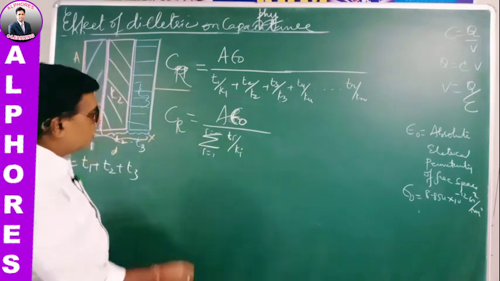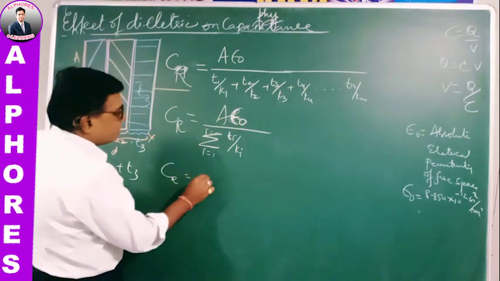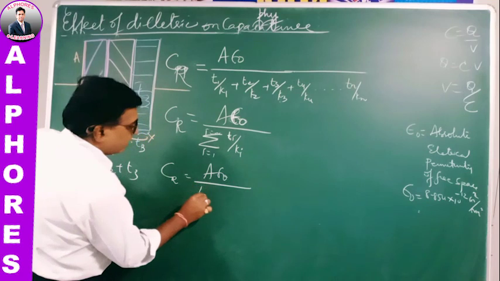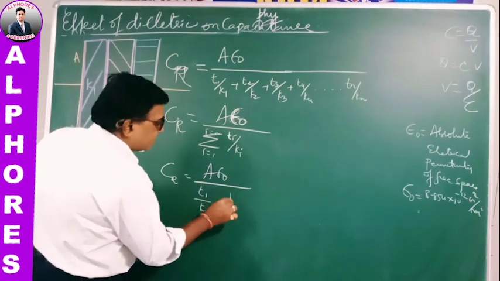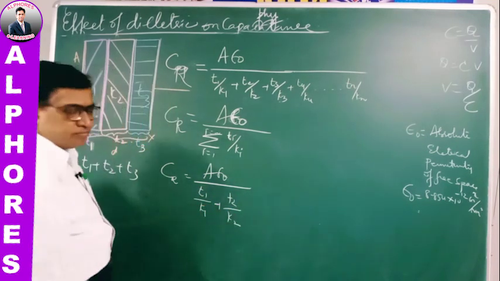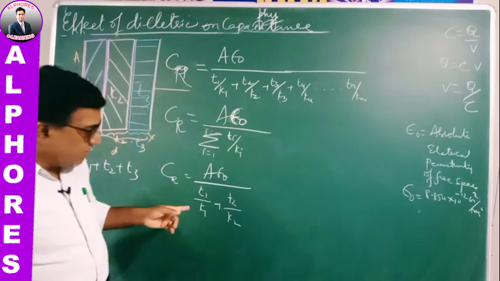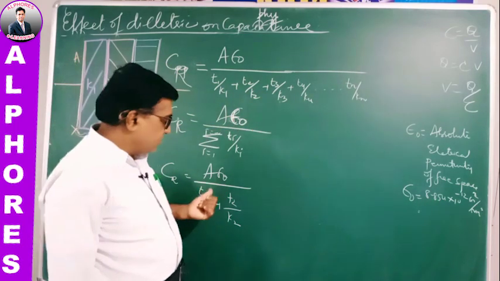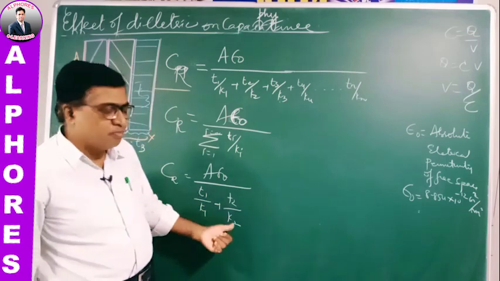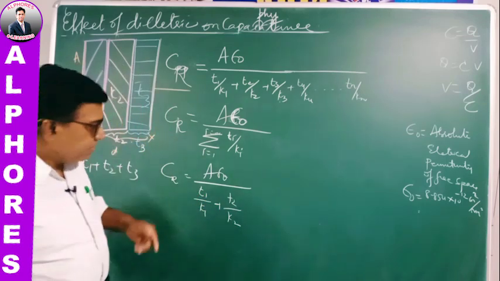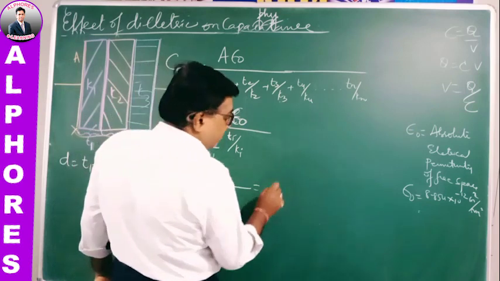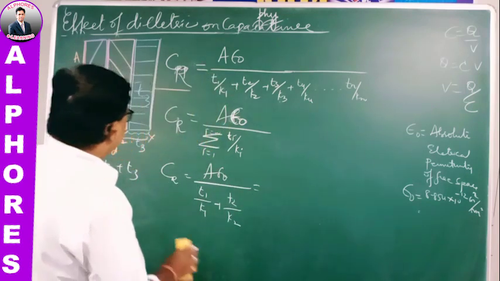Suppose there are only two dielectrics. The resultant capacity for two dielectrics you can write with T1 by K1 plus T2 by K2 in the denominator. If there are only two like this, then it is T1 by K1 plus T2 by K2. By taking the LCM you can write it down.